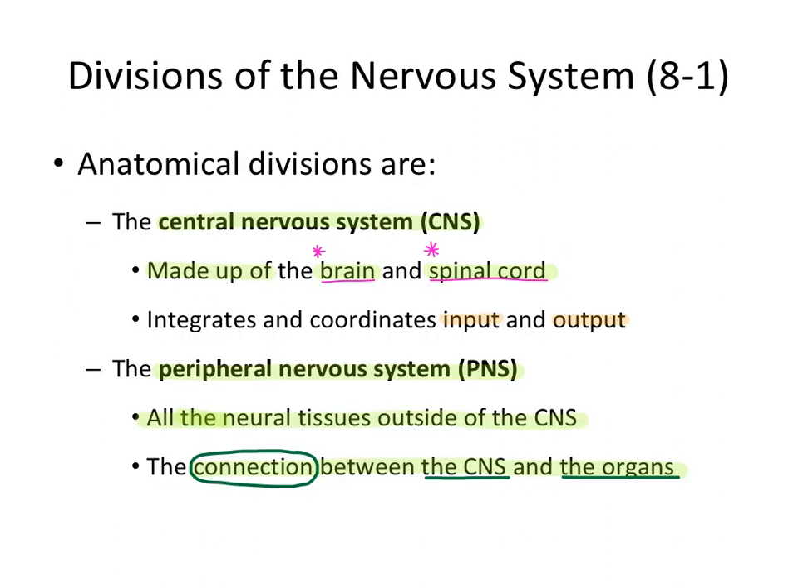There are some divisions in the nervous system. The central nervous system is made up of the brain and the spinal cord. It integrates and coordinates input and output. The peripheral nervous system is all the neural tissue outside the central nervous system, and it's the connection between the central nervous system and the organs.